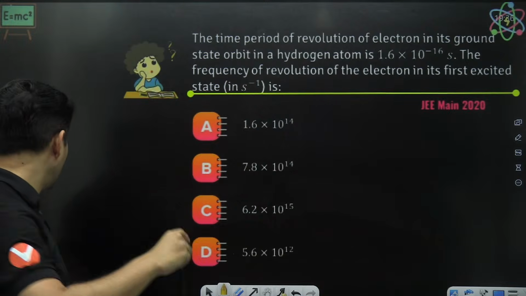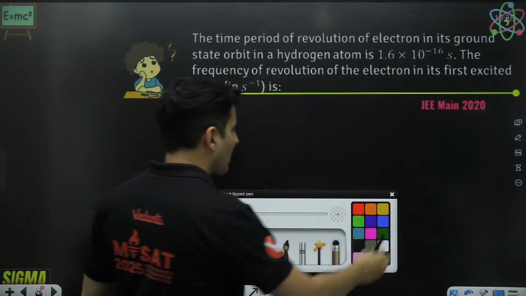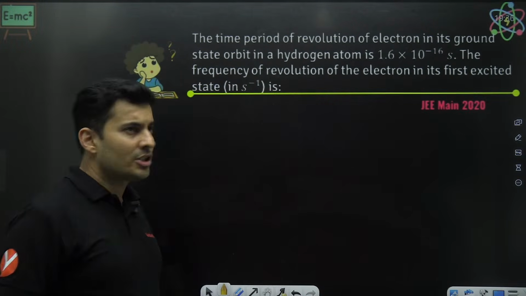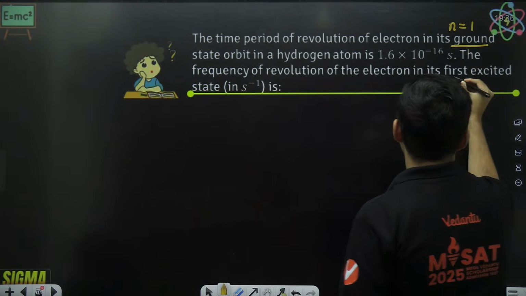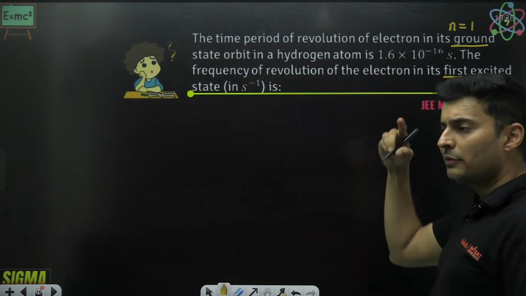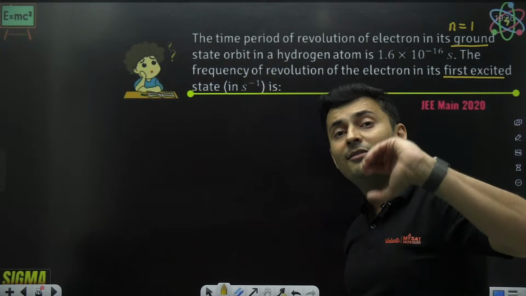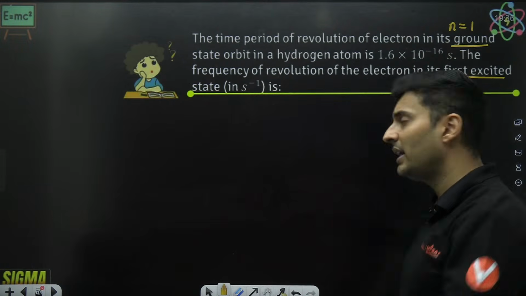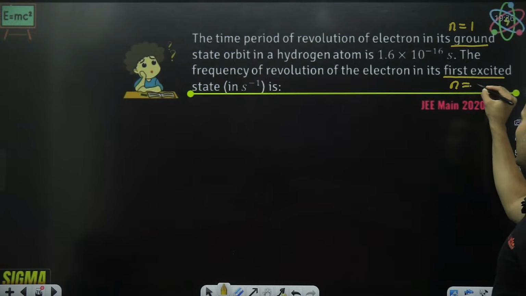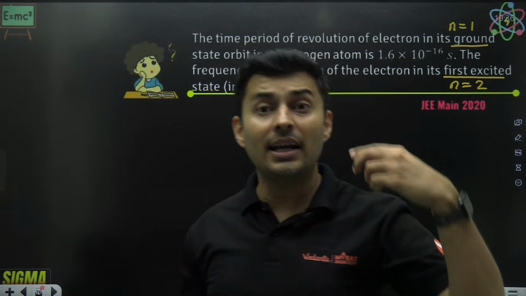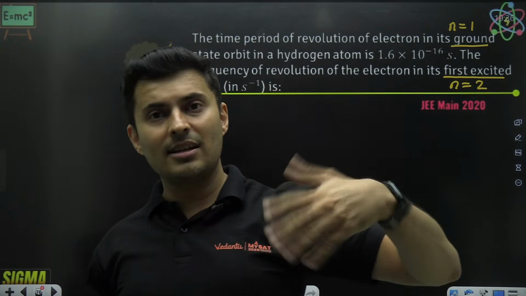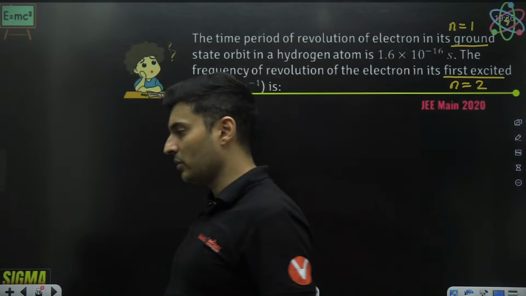So you need to be a little careful. Ground means n is equal to 1. Excited means 2, 3, 4, 5, 6. The very first excitation will be n is equal to 2, the second excitation n is 3, the next is 4, and so on.